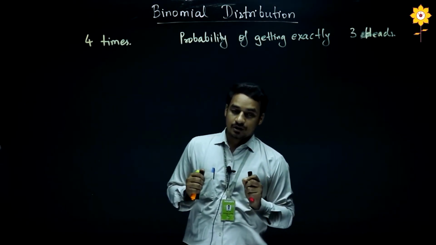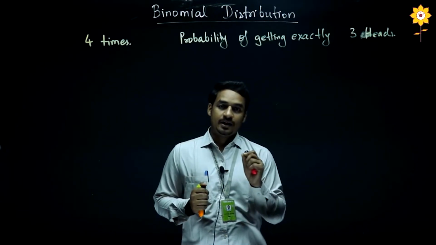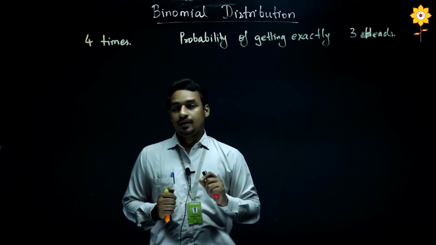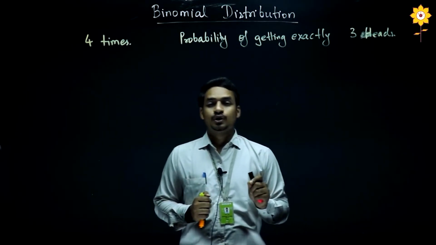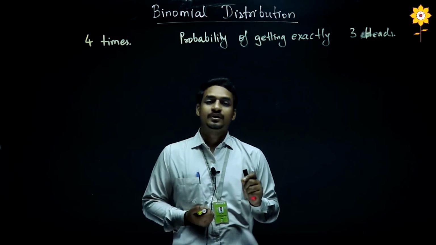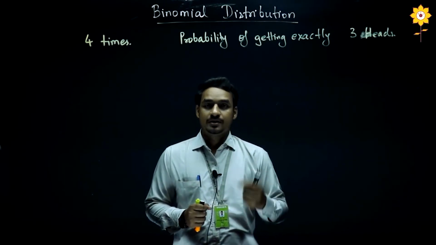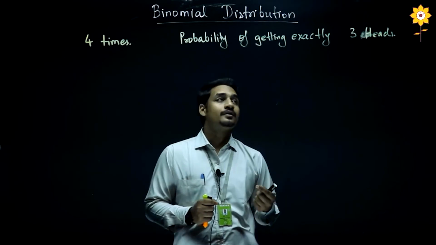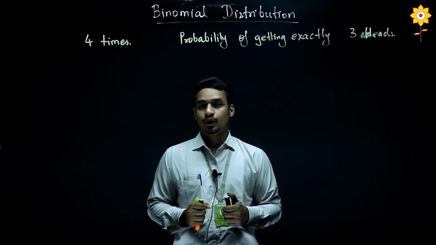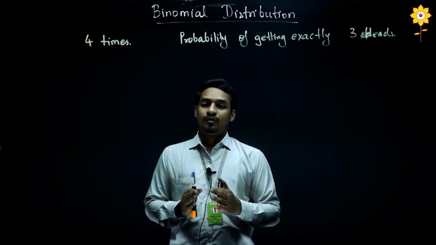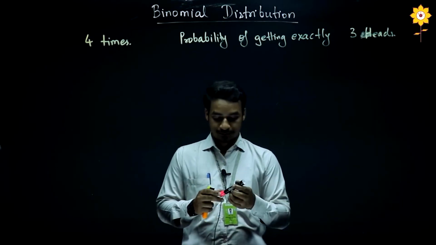Now pay attention here: if I toss a coin 1 time, then the outcome will be either head or tail. That means there are exactly 2 outcomes. So this trial can be considered a Bernoulli trial. Now if I repeat this 4 times, then I am interested in finding the probability of getting exactly 3 heads. Such types of questions can be solved by using the binomial distribution.